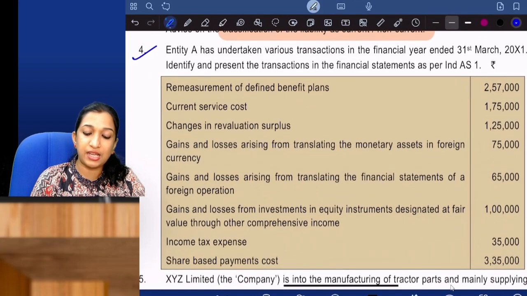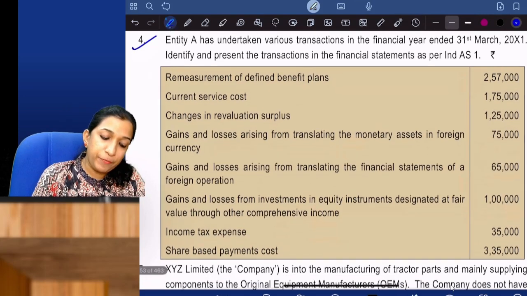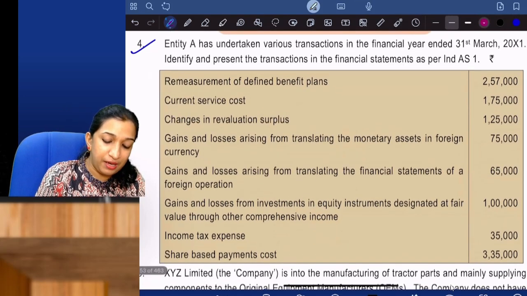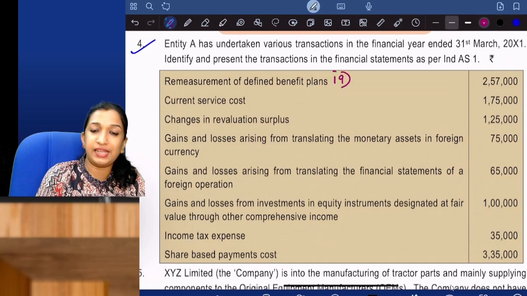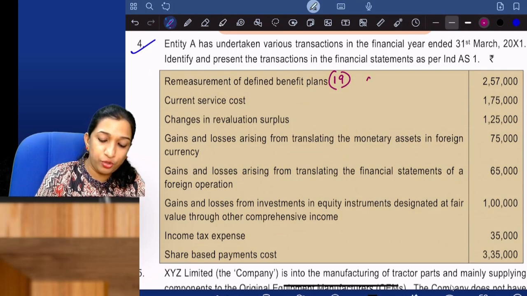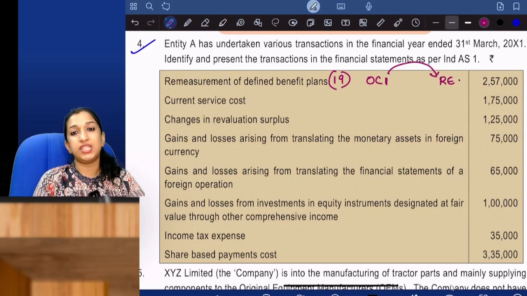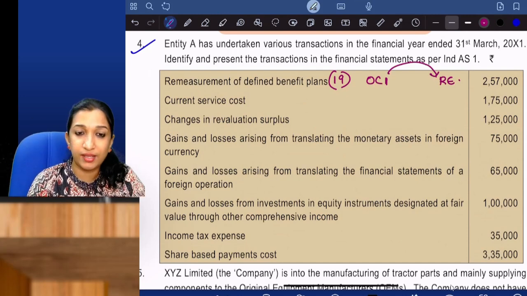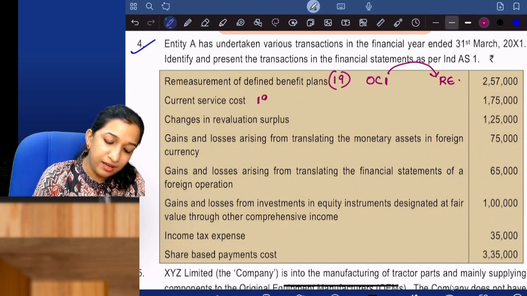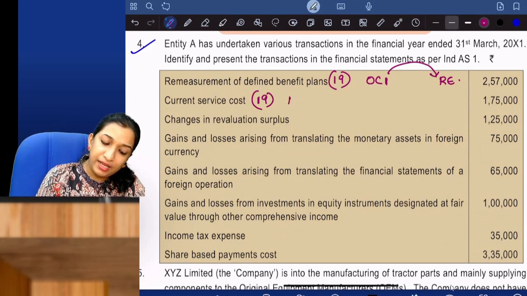Now, an entity has undertaken various transactions in the financial year ended 31st March. Identify and present the transactions in the financial statements as per Ind AS 1. Okay. Remeasurement of defined benefit plan. For this, you should have studied Ind AS 19. Actuarial gains or losses will be transferred to OCI, which will be reclassified to retained earnings. Just OCI is enough here in this answer, but it is an OCI item which will be reclassified to retained earnings. Current service cost is again Ind AS 19, defined benefit plan, and will be taken to P&L.